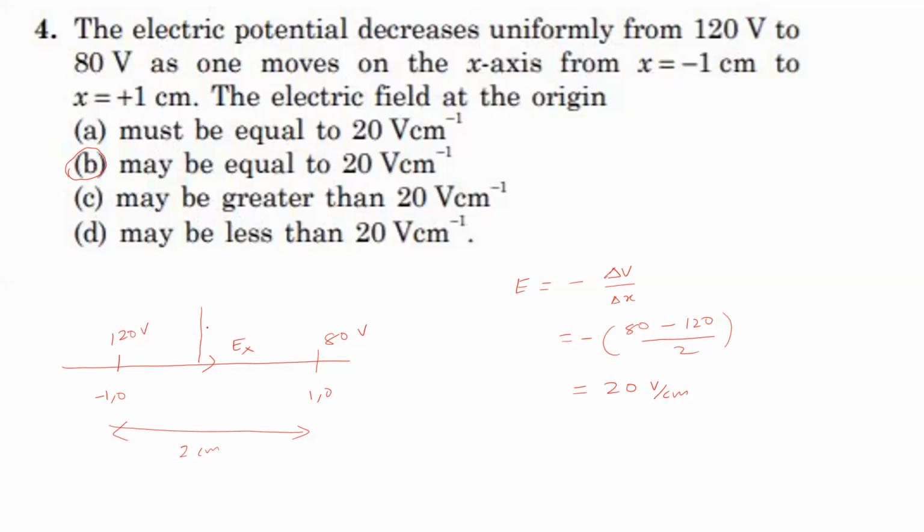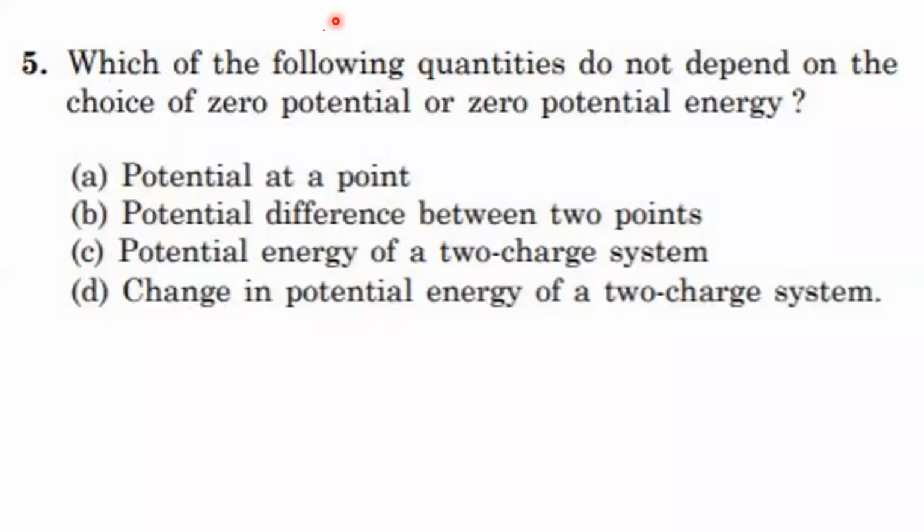If an electric field is also there along the y-axis, then the resultant field will be the square root of the electric field along the x-axis, 20 volt per centimeter, squared, plus the electric field along the y-axis squared. So this may be greater than 20 volt per centimeter. So for the fourth question, options B and C are the correct answers.